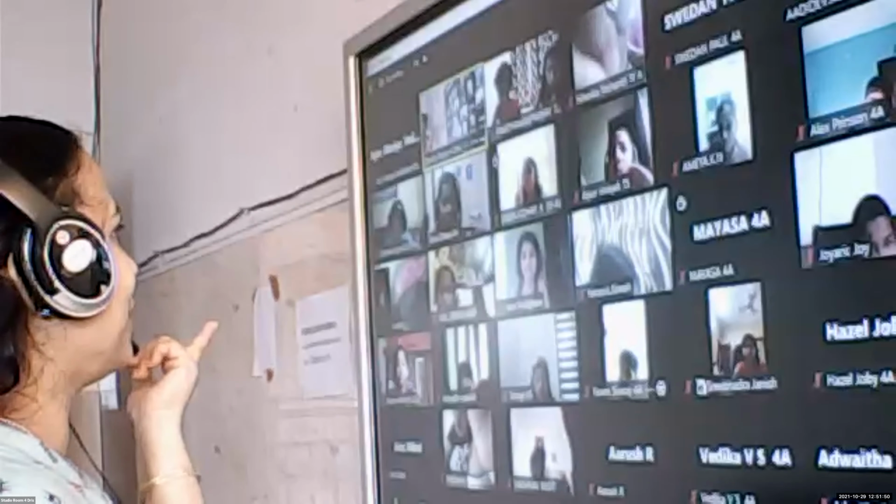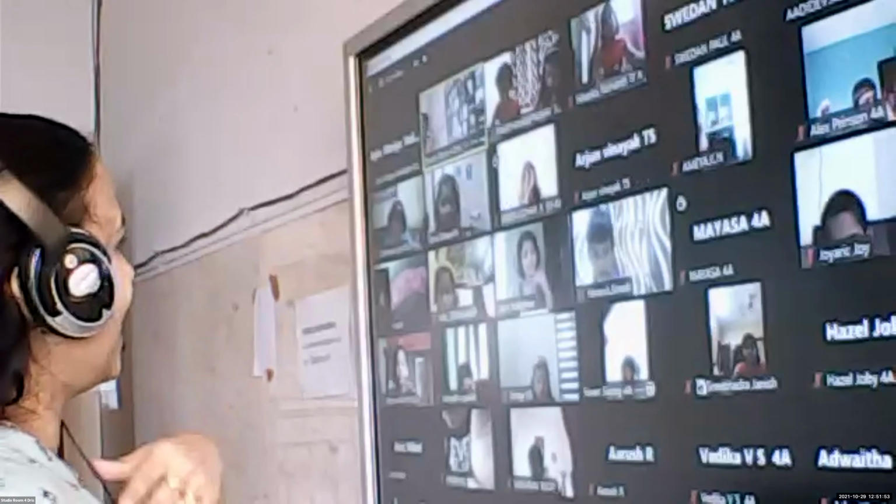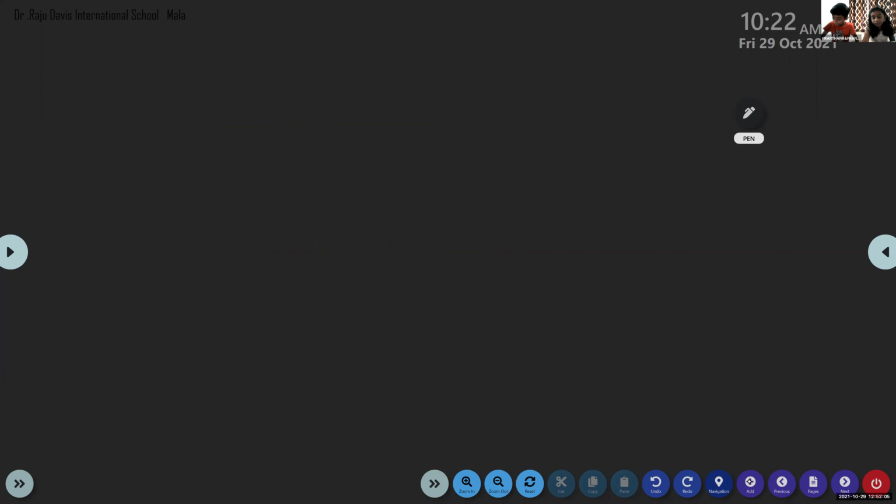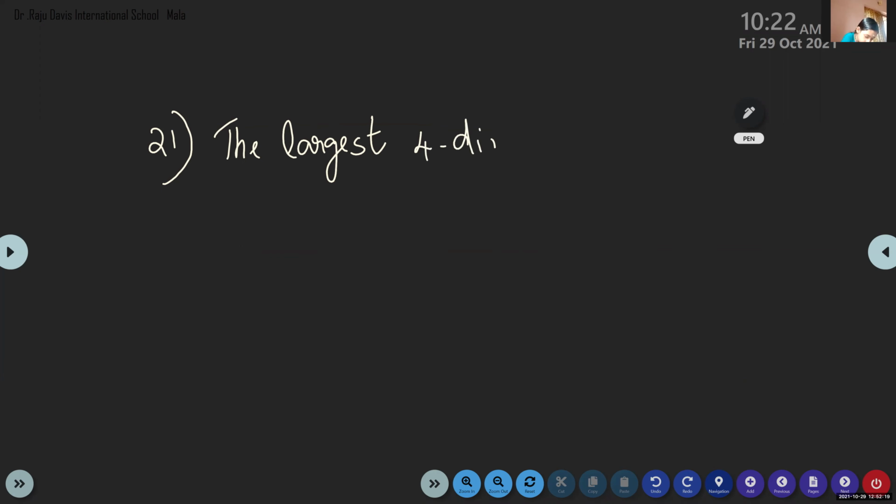In your mind itself, you will get the answer. Any number divided by the same number, you know. You can do it in the mind itself, it's very easy. So, we can also write with steps. What will you write as the first step? Question number 21. The largest 4-digit number. The largest 1-digit number.